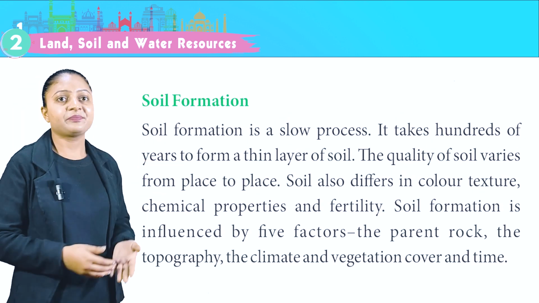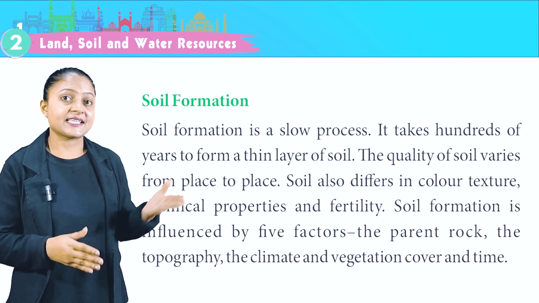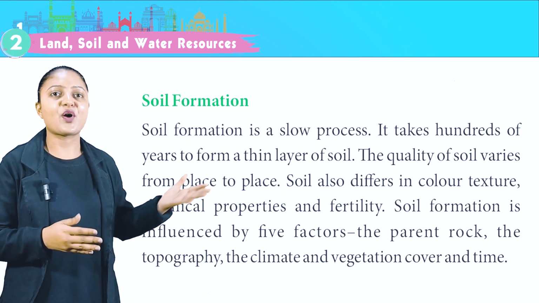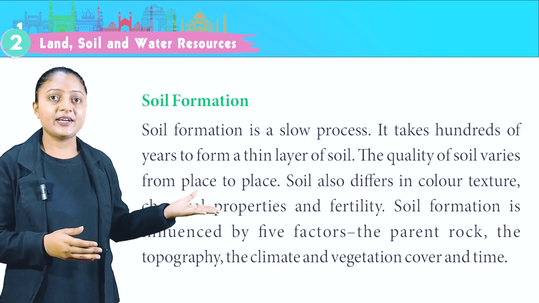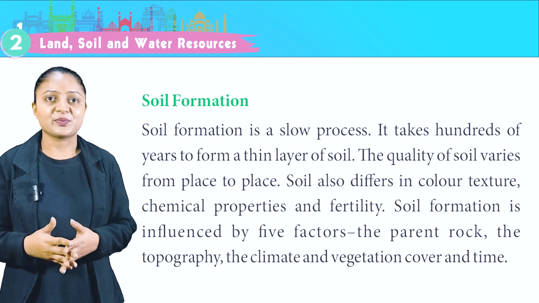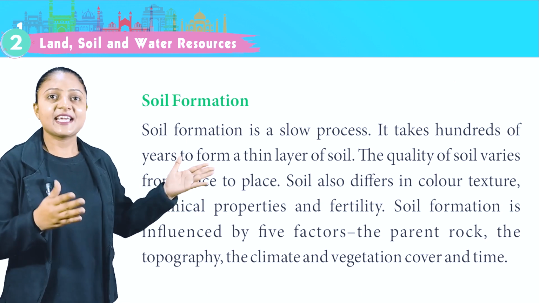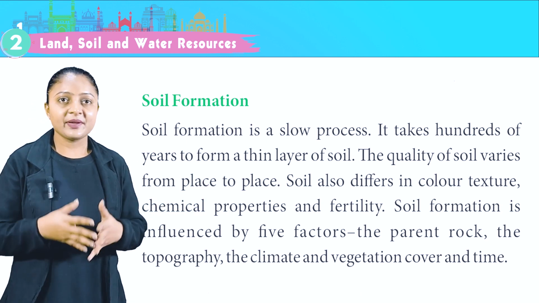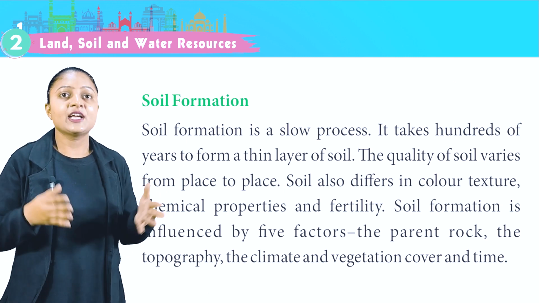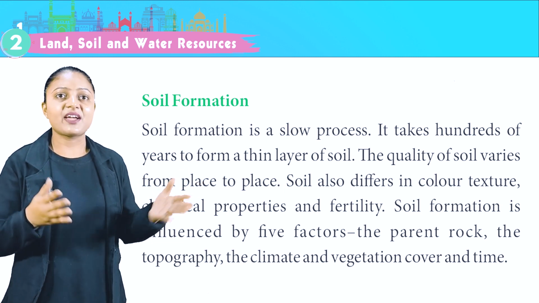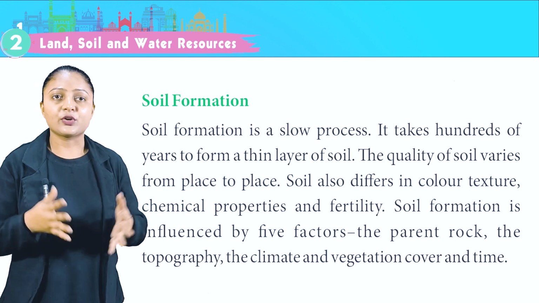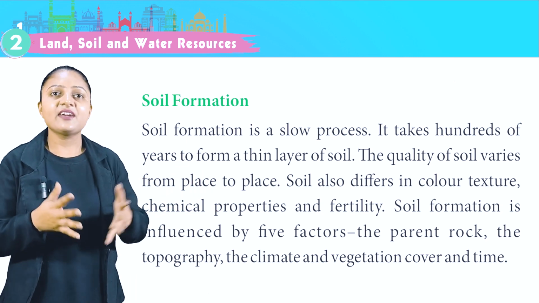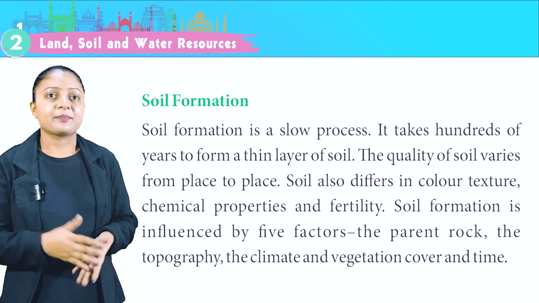Soil formation. Soil formation is a slow process. It takes hundreds of years to form a thin layer of soil. The quality of soil varies from place to place. Soil also differs in color, texture, chemical properties, and fertility. Soil formation is influenced by five factors: the parent rock, the topography, the climate, the vegetation cover, and time.